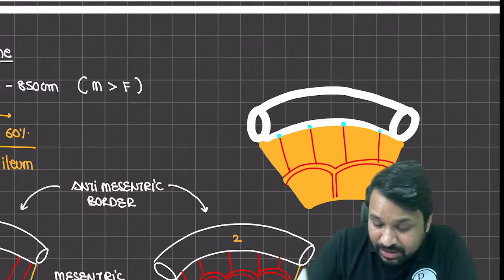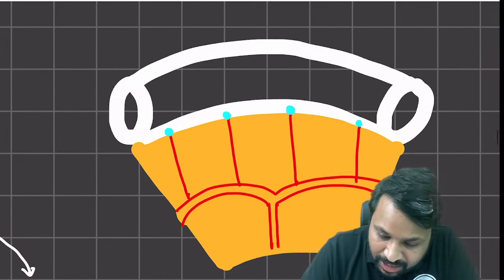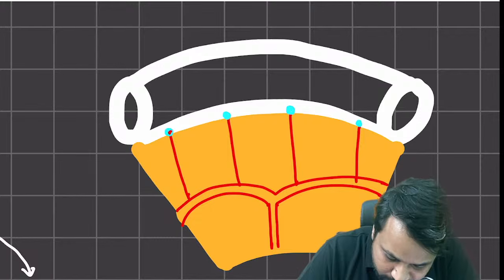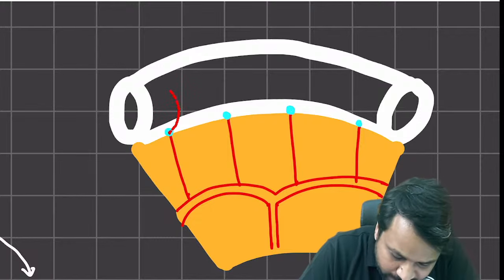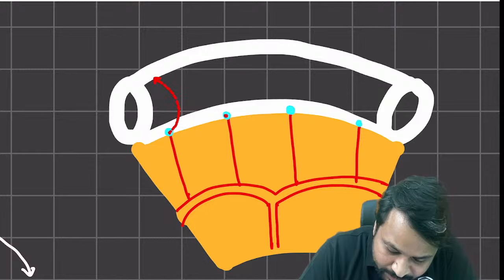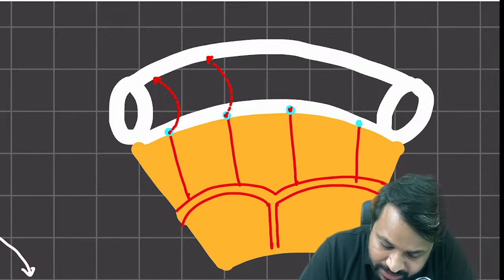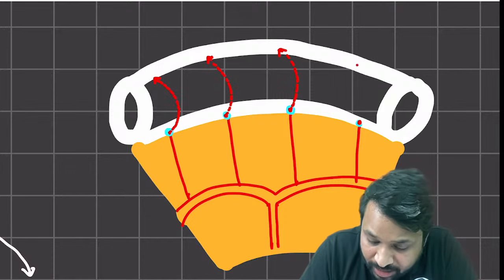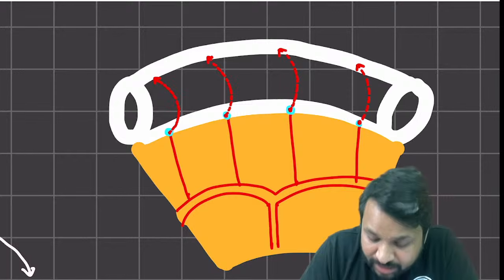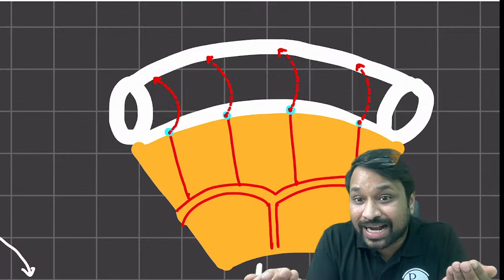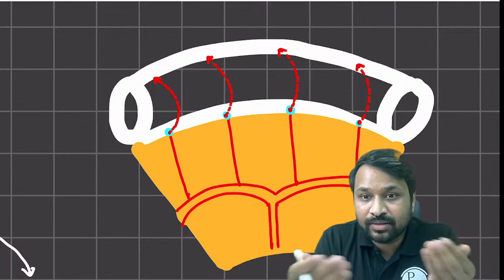After it pierces, it will go into the wall and supply blood to the anti-mesenteric border. So there is no specific blood supply to the anti-mesenteric border. The blood supply to the anti-mesenteric border also comes from the mesenteric border after piercing the wall, and then the blood goes to the anti-mesenteric wall, right?